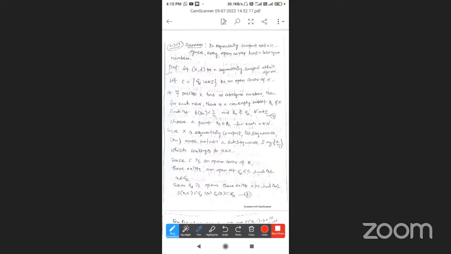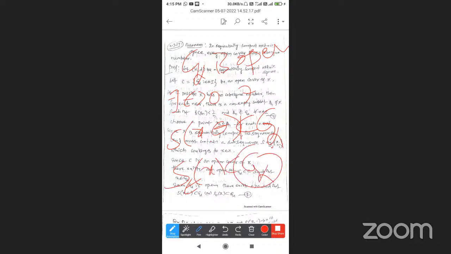G alpha is an open set. By the open set definition, there exists epsilon greater than 0 such that the open sphere S of x comma epsilon is a subset of G alpha. A set containing an open sphere around each of its points is called an open set.